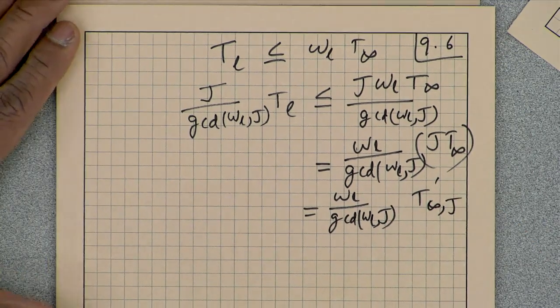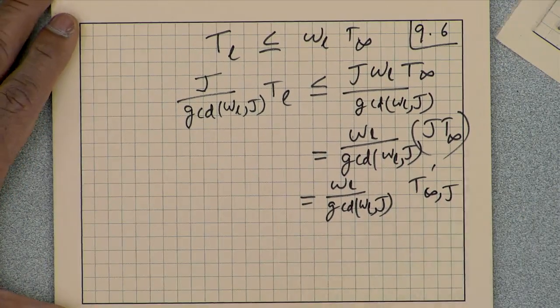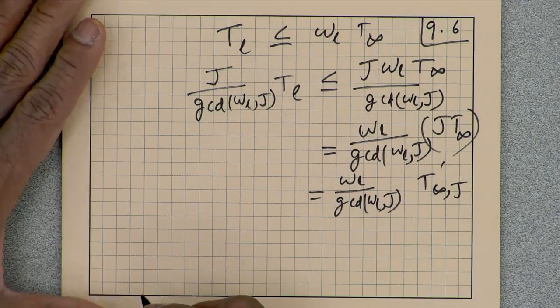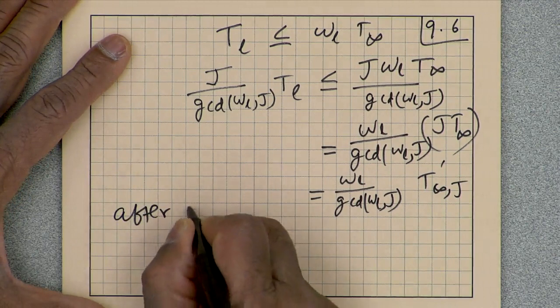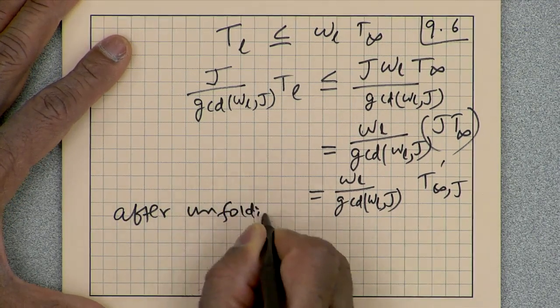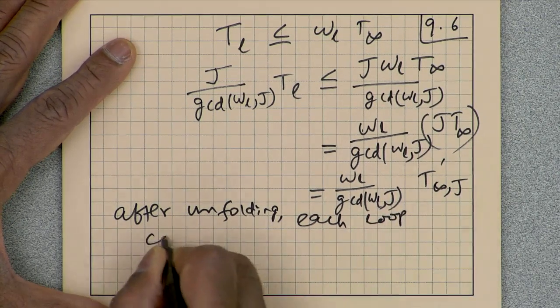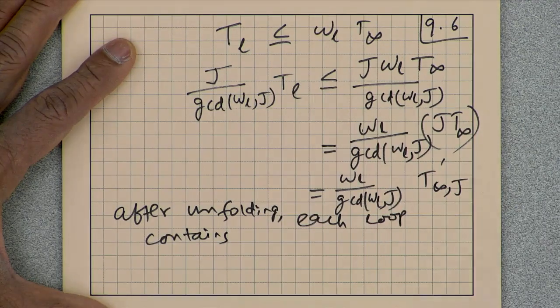Okay. So now we have a formal expression. In last class I talked about some simple examples, but now we have a formal expression that says after unfolding, each loop contains these many instances.